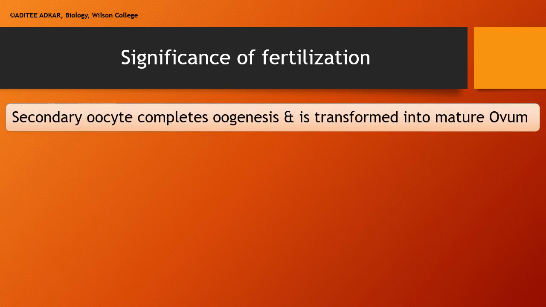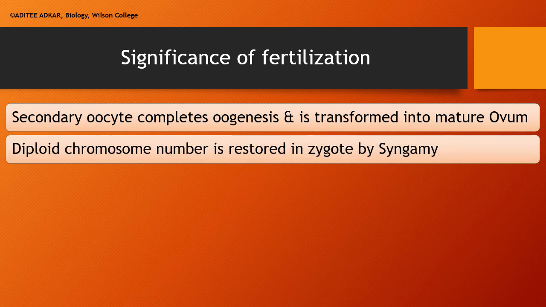Why is the process of fertilization important? As we know, the secondary oocyte has been arrested in metaphase 2 stage of meiosis. This process of meiosis will be resumed and completed only if fertilization takes place. Thus, because of fertilization, the secondary oocyte completes oogenesis and transforms into the mature ovum.